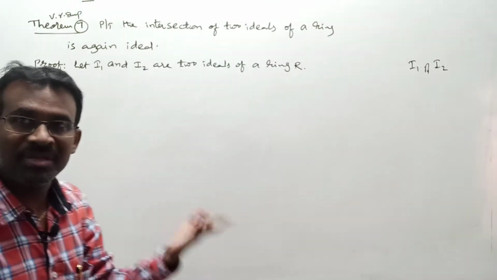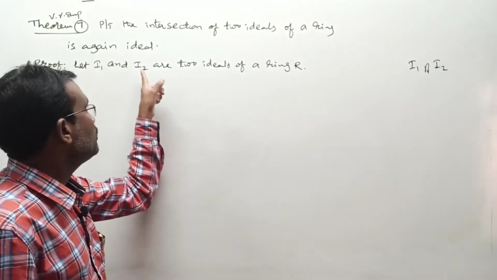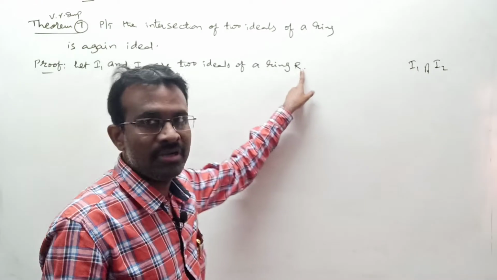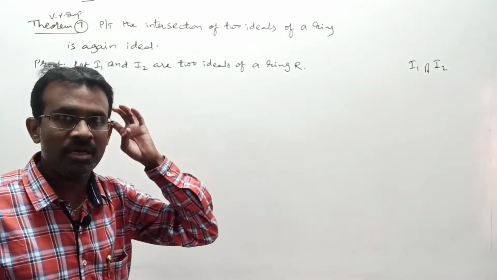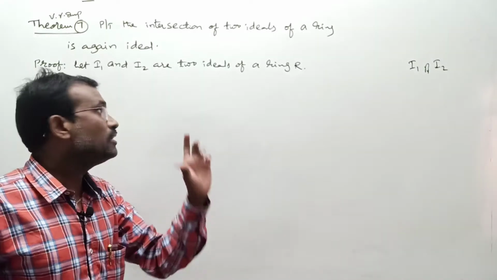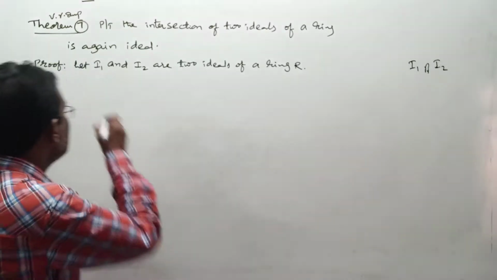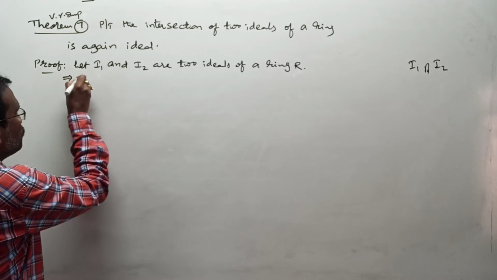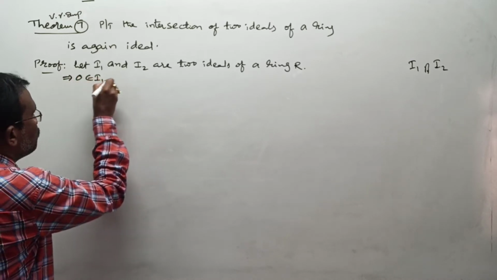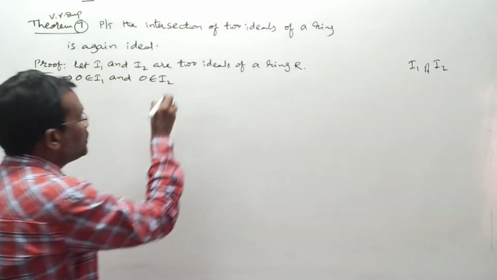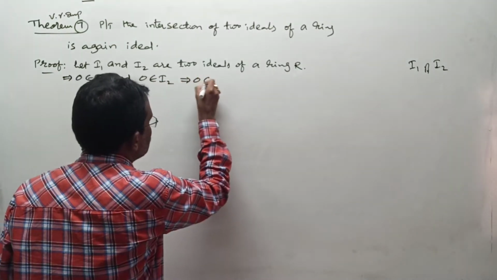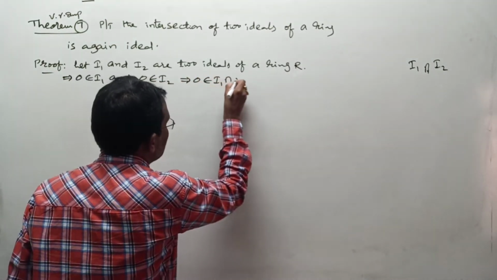That means 0 belongs to I1. In the similar way, whenever I2 is an ideal of ring R, 0 should be an element of I2 because 0 belongs to R. According to the above, 0 belongs to I1 and 0 belongs to I2. That means 0 must be an element of I1 intersection I2.